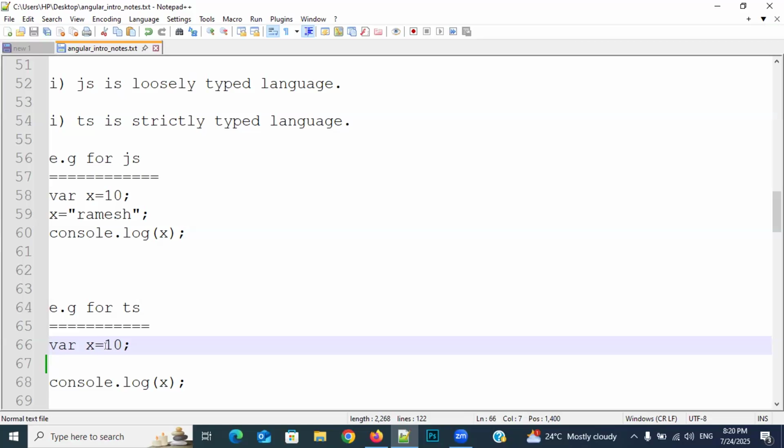But in other languages, your answer is correct, Dinesh. It will throw an error. But here it doesn't throw an error. Depending upon the first value, it will automatically assign the data type. Okay, clear, everyone? Clear response? Yes. Yeah, clear, Ramesh. Okay, give me a second.